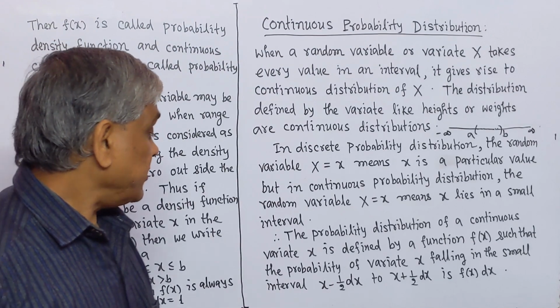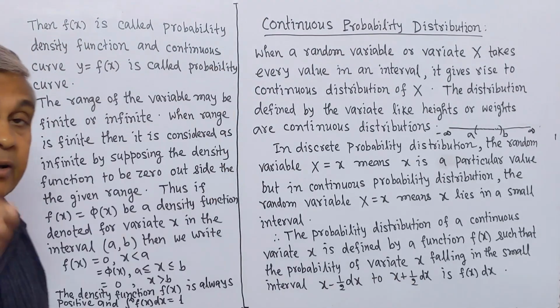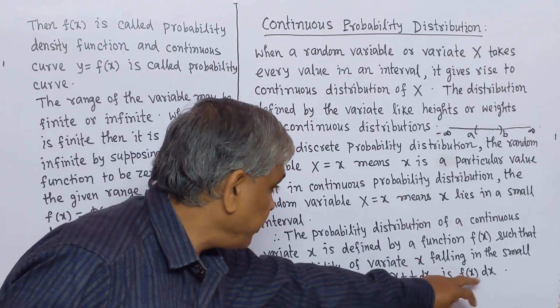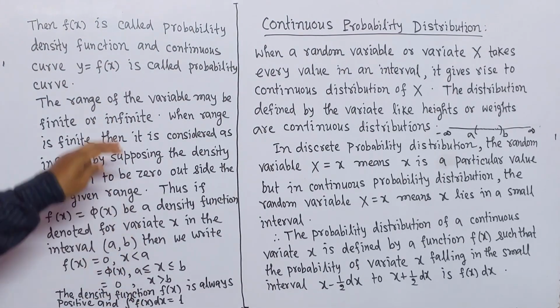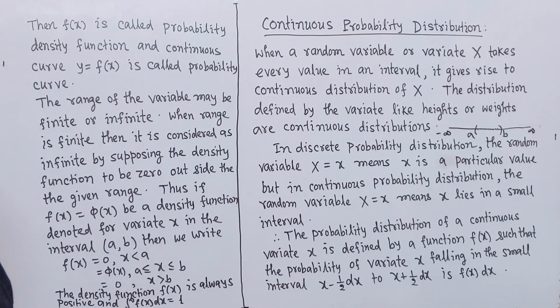Here the length of the interval is dx. Then this f(x) is called probability density function, and continuous curve y equal to f(x) is called probability curve.